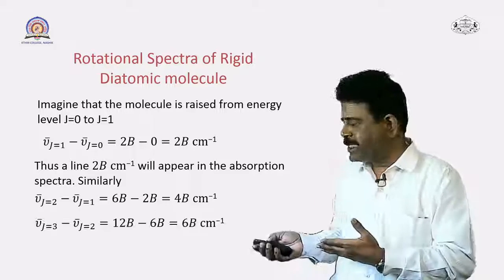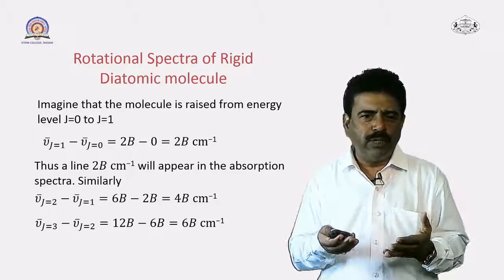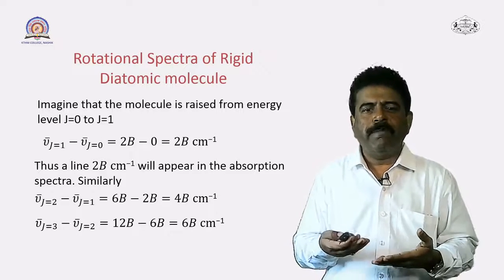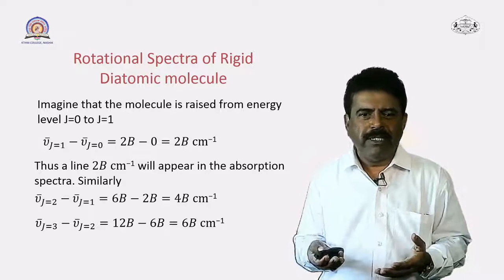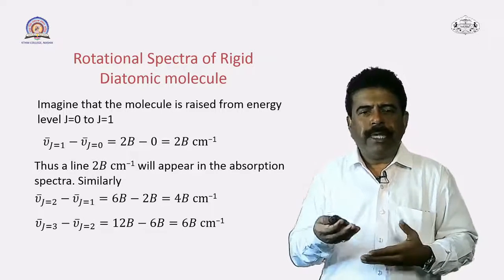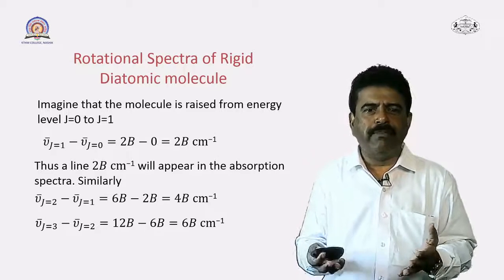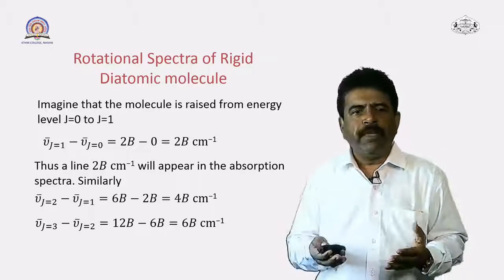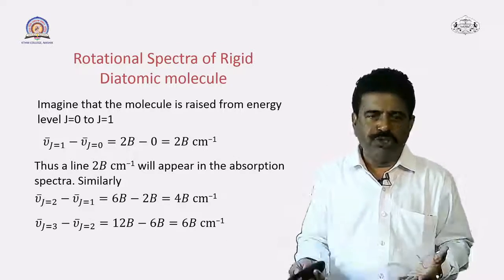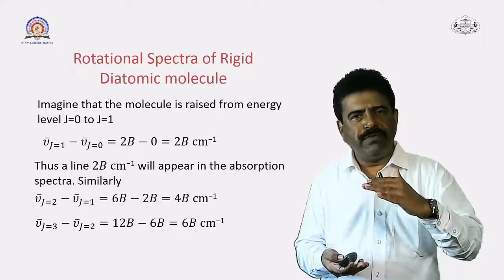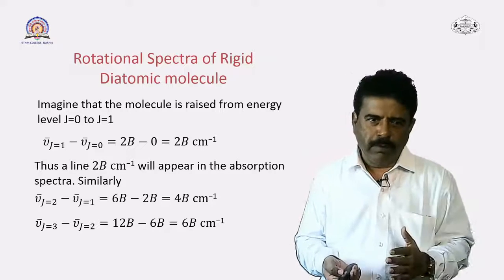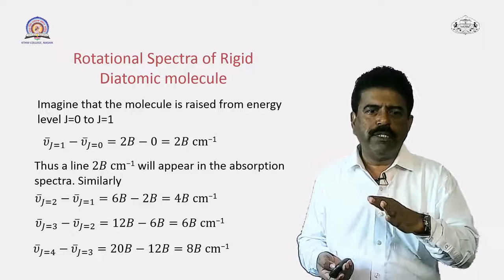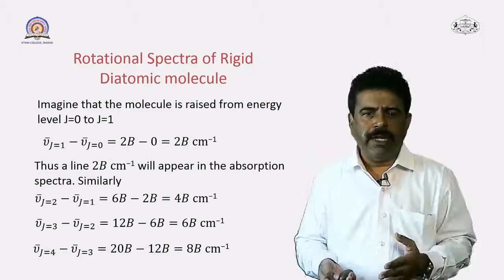Similarly, if you go to the next case, that is nu j is equal to 3 minus nu j is equal to 2, the transition will result in a spectral term 12B minus 6B, that is equal to 6B. Like this you can find any spectral term that will appear in the absorption spectra of this rigid diatomic molecule by considering the corresponding transition between the energy levels. Next, I have also represented nu j is equal to 4 minus nu j is equal to 3, and it comes to be 8B and so on.